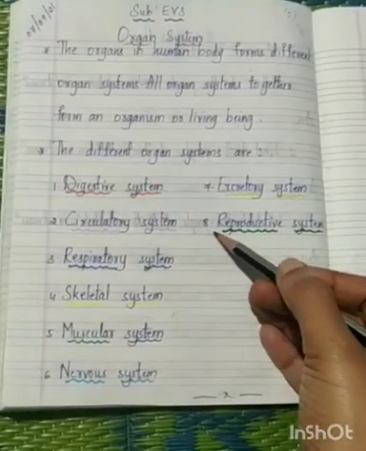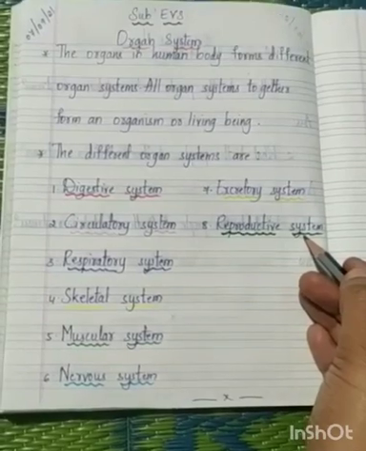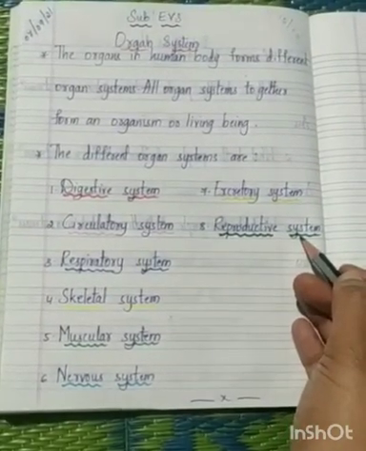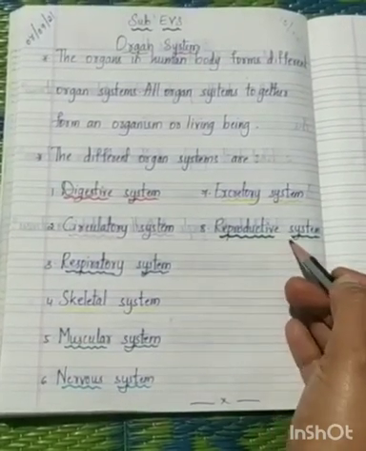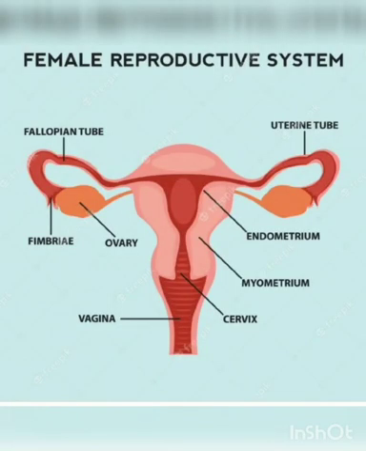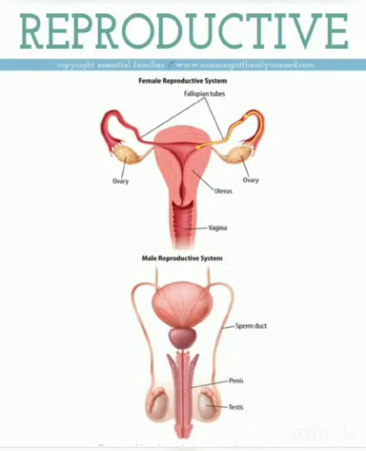At last, eighth one, reproductive system. In the human body, how does the reproductive system work, for men or women? Now I am going to explain in the images. This is the picture of the reproductive system. This system helps human beings to give birth to babies. Because of this system, life continues from one generation to the next generation.